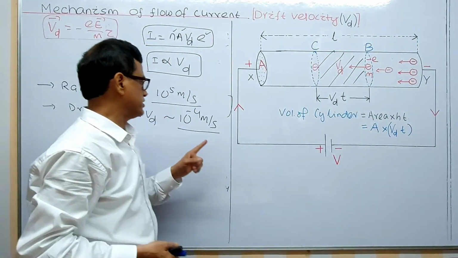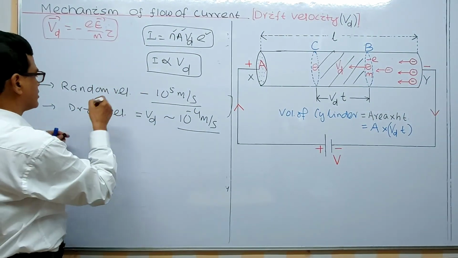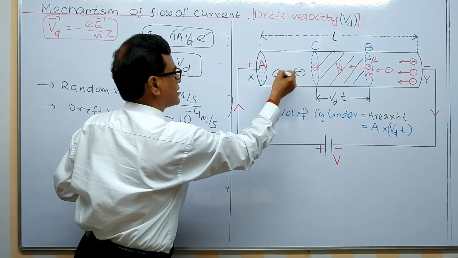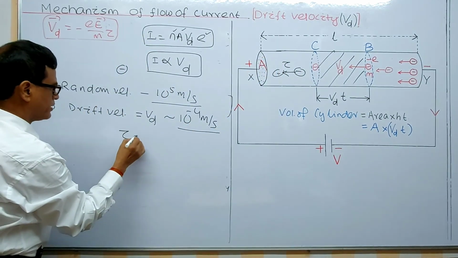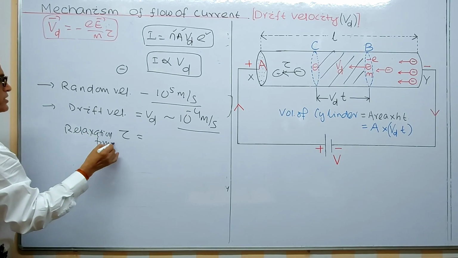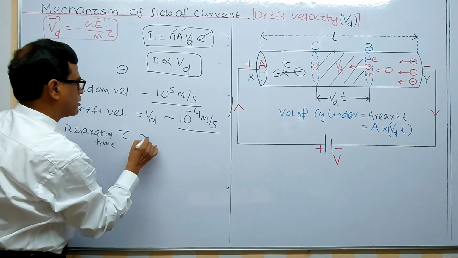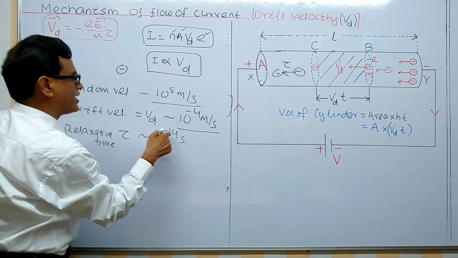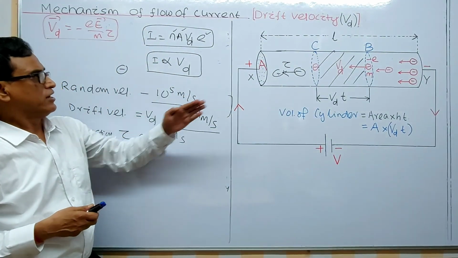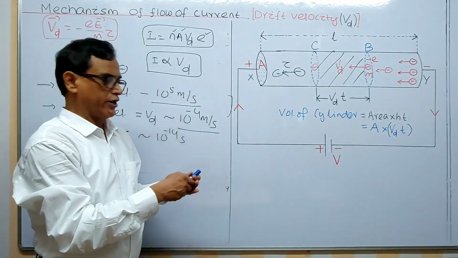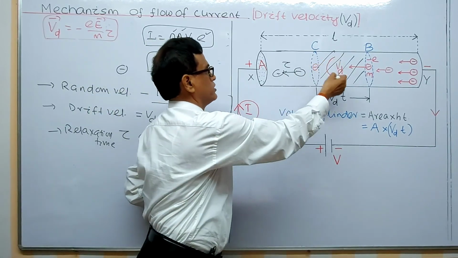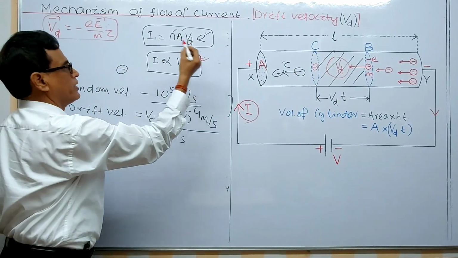So the order is 10 to the power minus 14 second, and each electron inside moves and strikes with another electron, and that is the relaxation time. Relaxation time. You should remember this. It is also of the order of 10 to the power minus 14 second, minus 14. I have given it also in tabular form, minus 14 second. And due to this drifting of the electron inside a metallic conductor, current is developed in the circuit, and this current is related to this drift velocity according to this formula.